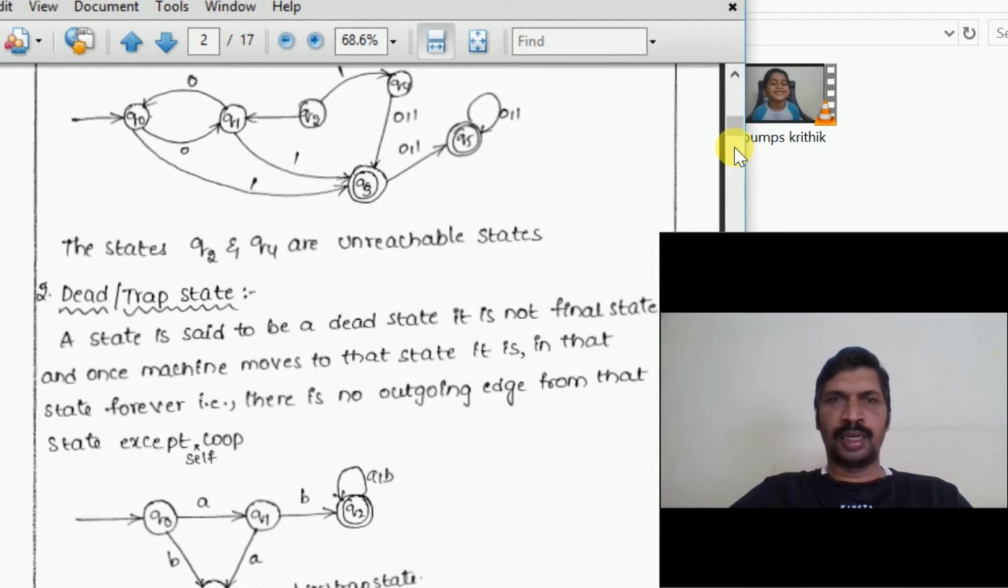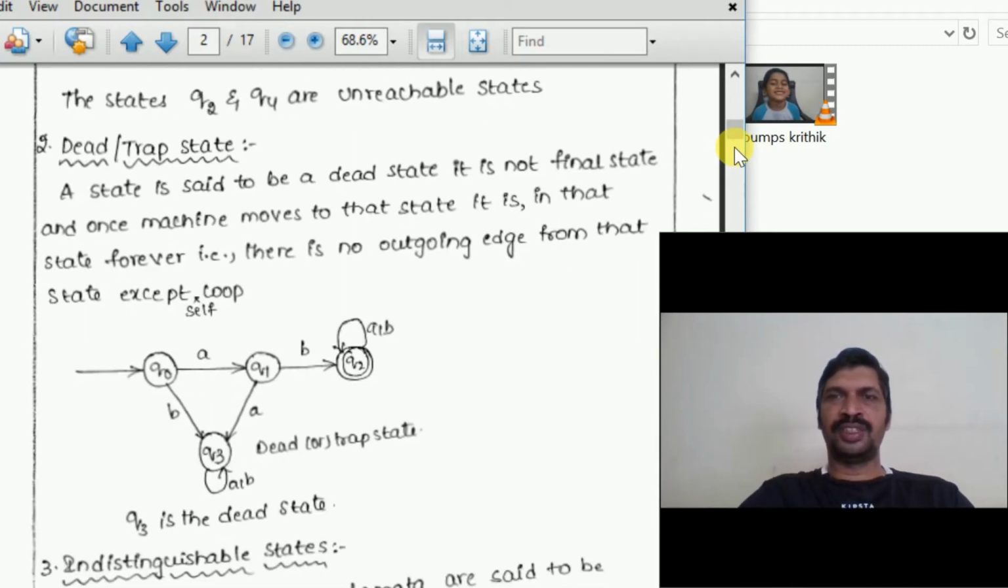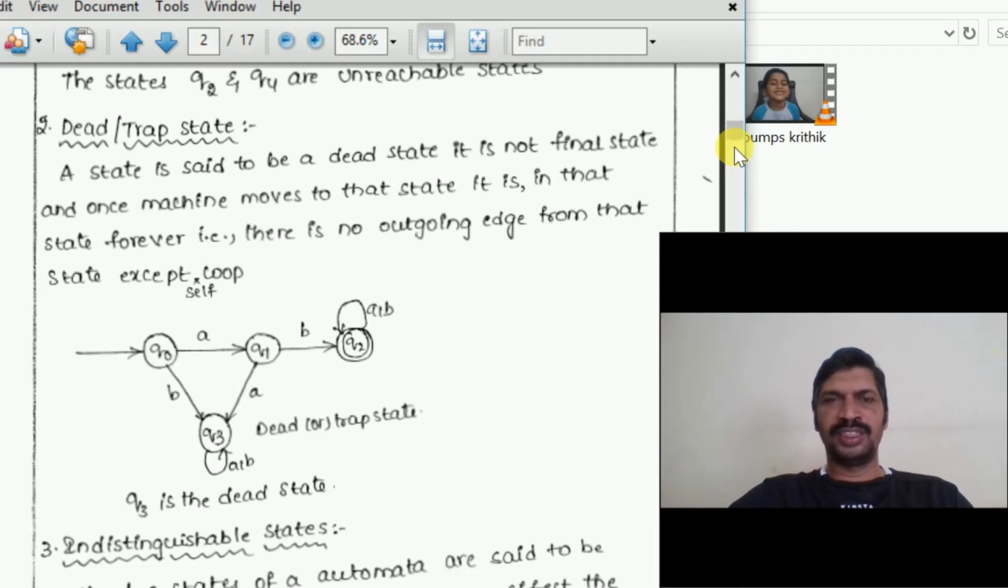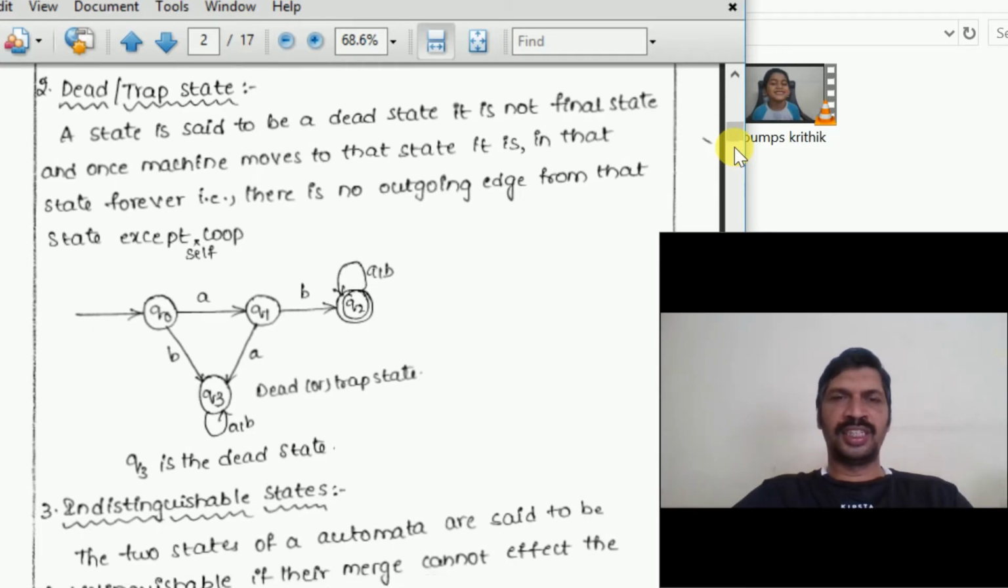Next, dead or trap state. A state is said to be a dead state if it is not a final state and once the machine moves to that state, it never comes out of that state, i.e. there is no outgoing edge from this state. In this diagram, the state Q3 is a dead state. Q3 is not a final state. Suppose the machine moves to the state Q3, then it will never move from that state to another state. So Q3 is a dead state.